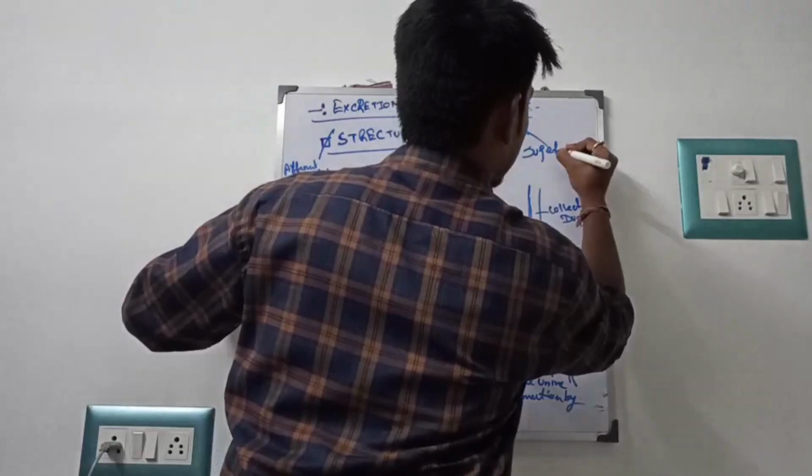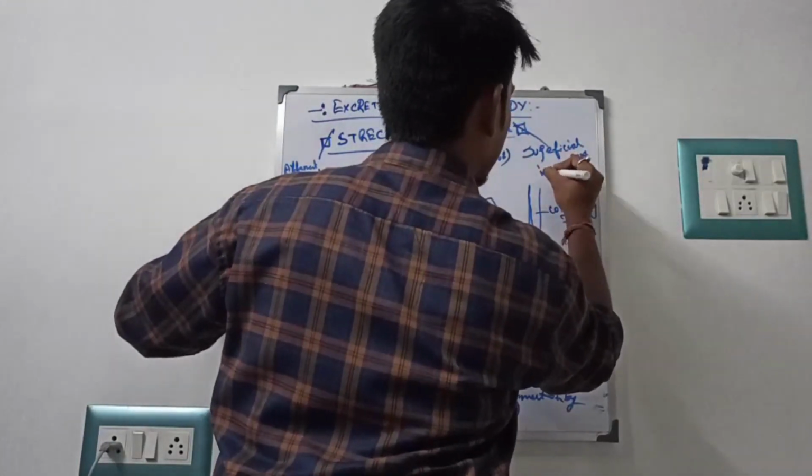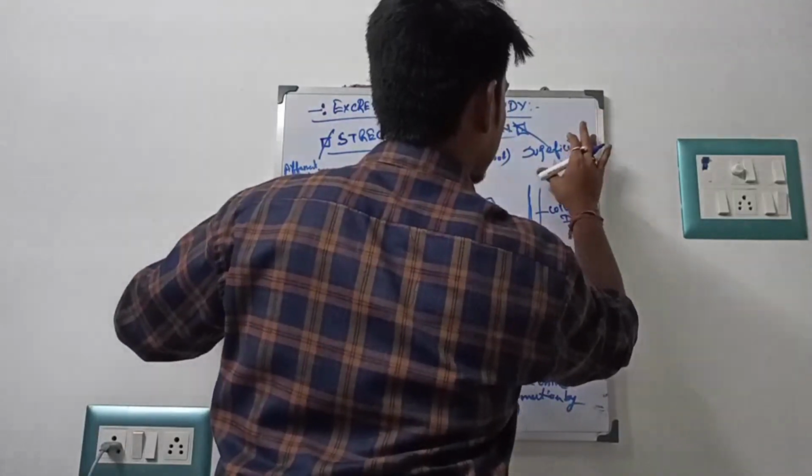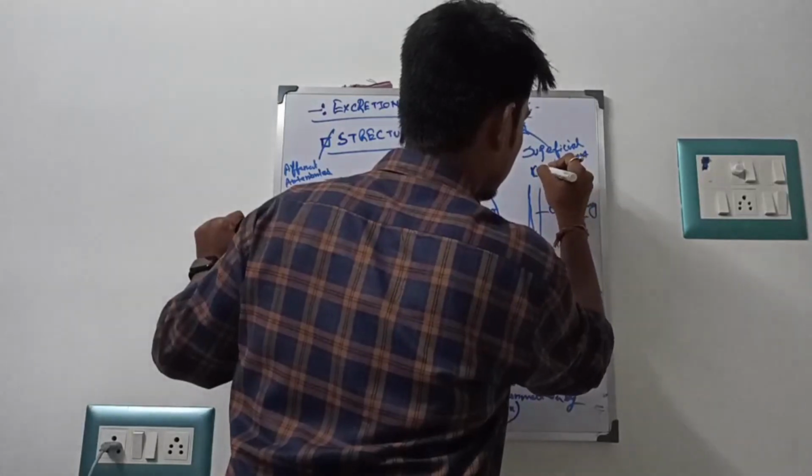The superficial part is known as the cortical nephron.